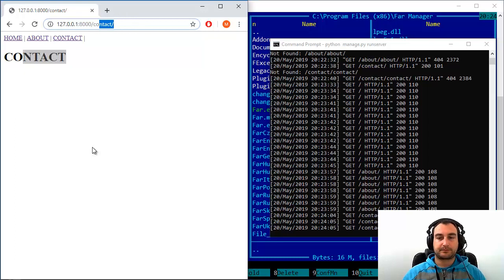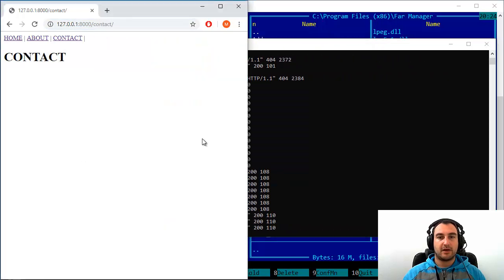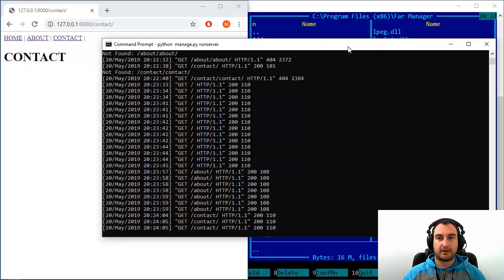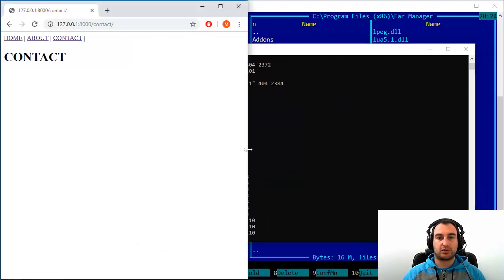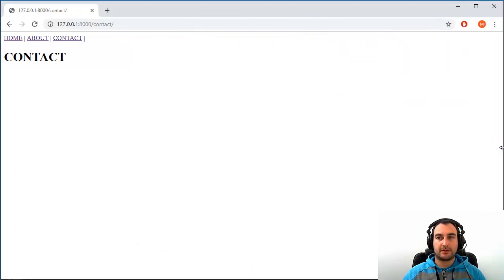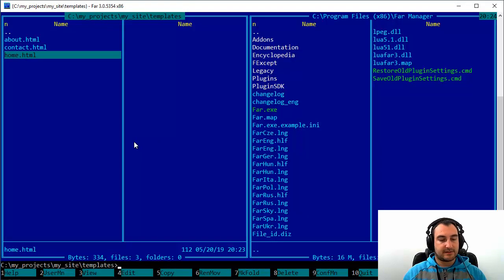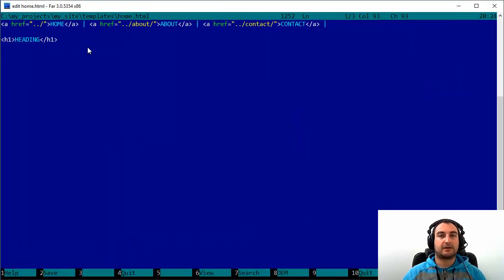But you know, some people will say, and they are right, that this is not the Django way of doing things. So what is the Django way? How to solve this issue? Well, we're gonna learn something new about Django right now, and that is how to substitute these hard-coded links, paths, URLs into a dynamic thing.